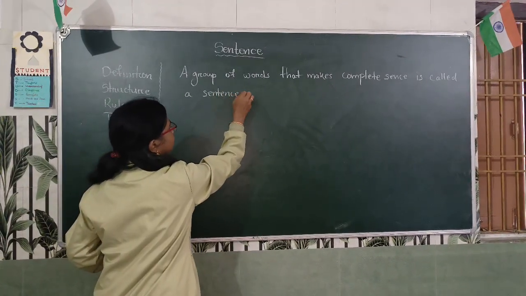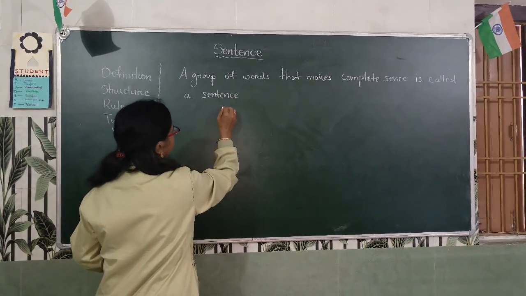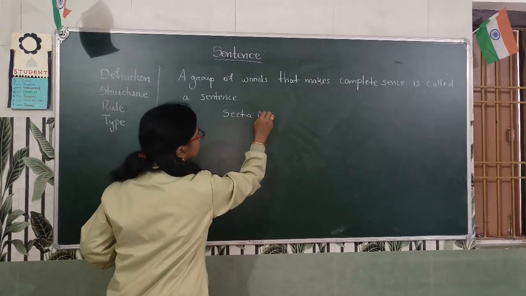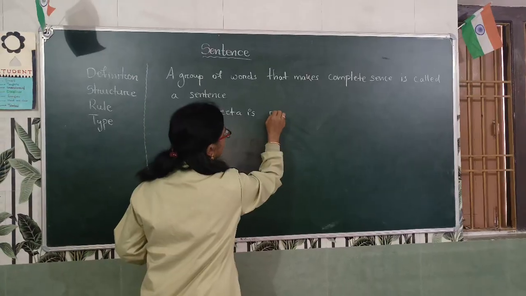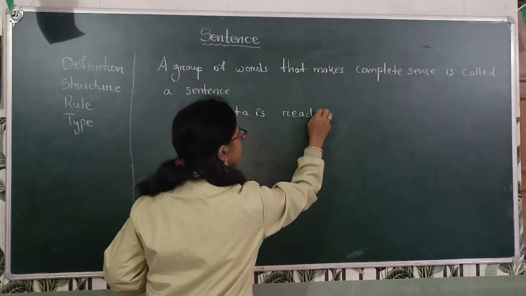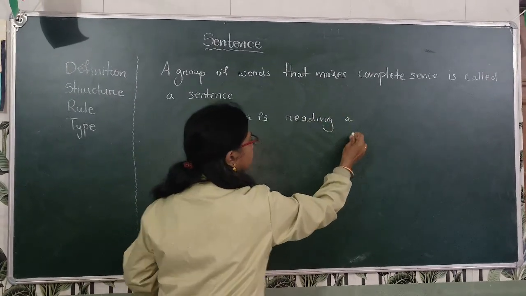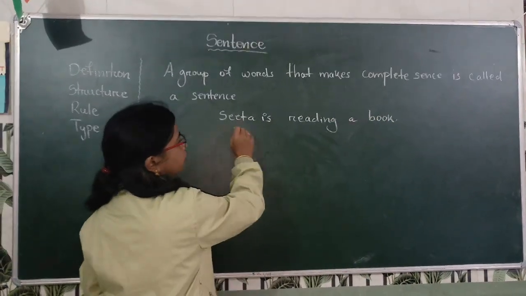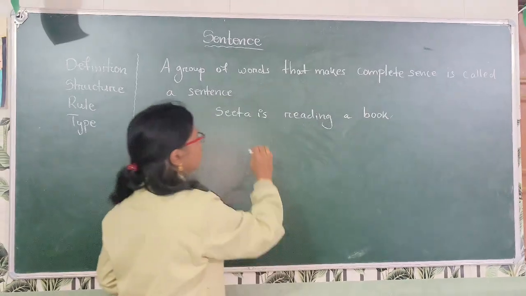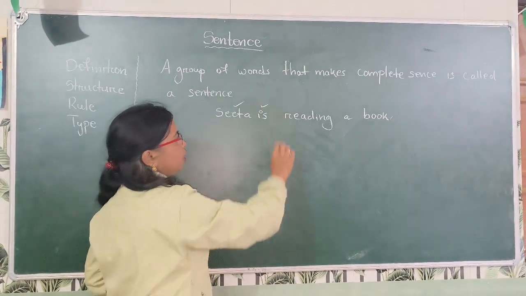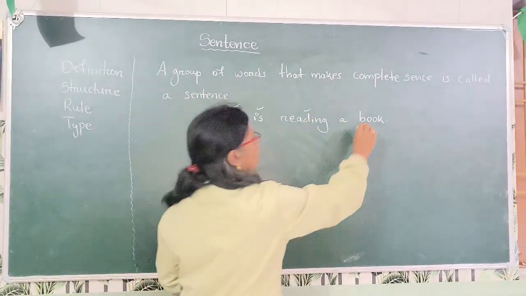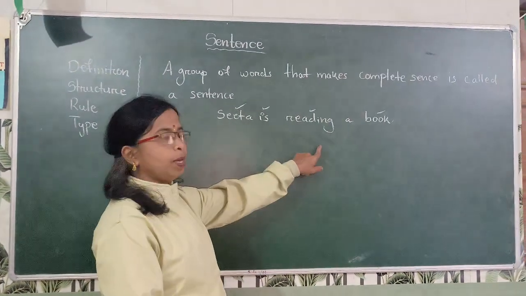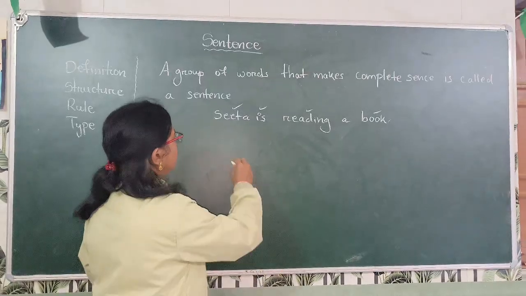For example, Sita is reading a book. Sita is reading a book. This is a sentence because Sita is a word, reading is a word, a book is a word. So a group of words which makes complete sense is called a sentence.